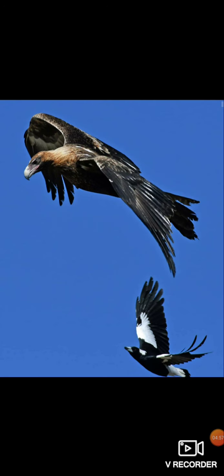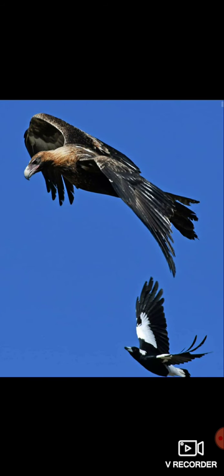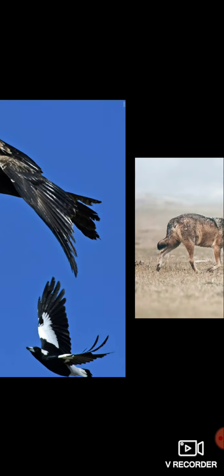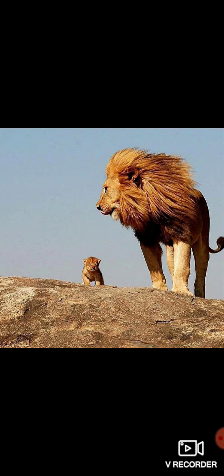Now you can see the beak of the eagle and vulture, they are hooked in shape, which they use for tearing the flesh of animals. So the animals that eat the flesh of other animals are called carnivores. Example: vulture, eagle, wolf, tiger, lion, etc.